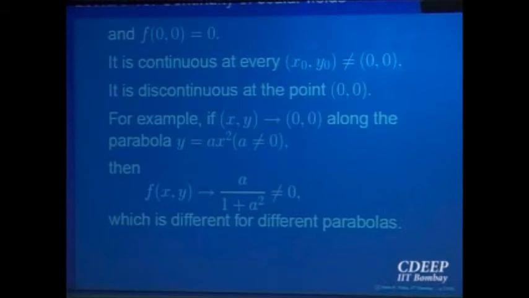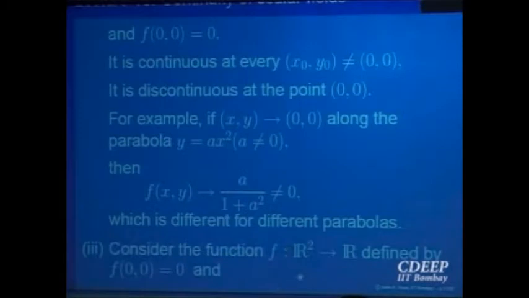In the last lecture, I gave you an example along different lines through (0,0) of different slopes. The limit was different, so the limit does not exist. Here, instead of lines, I am taking different parabolas along which the limits are different, and hence the limit does not exist. So no question of the function being continuous or not, because the limit does not exist. So the function is discontinuous at the point. This is one way of proving that.